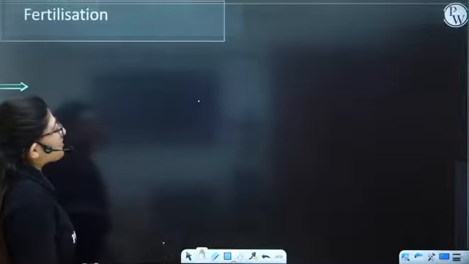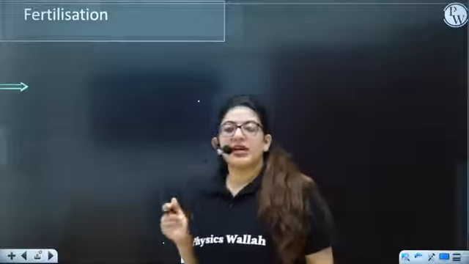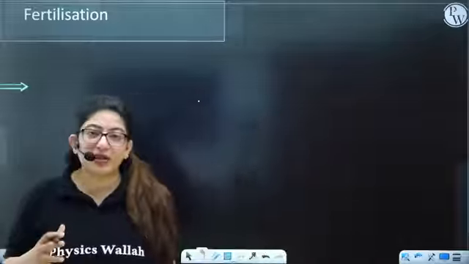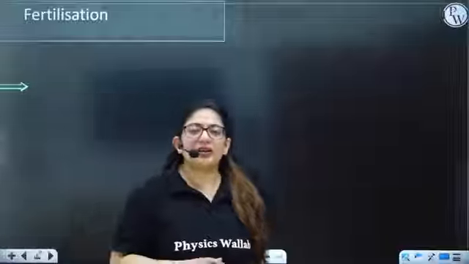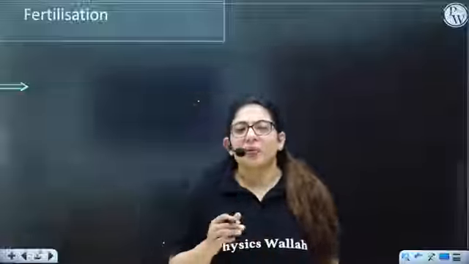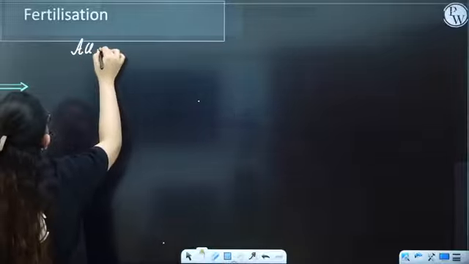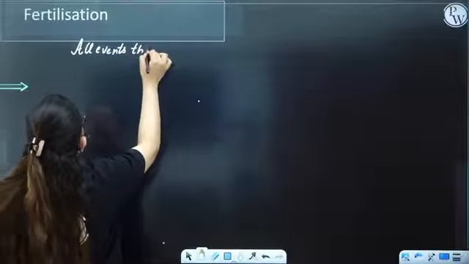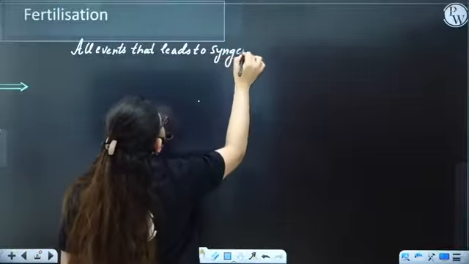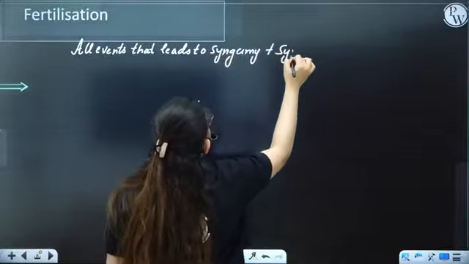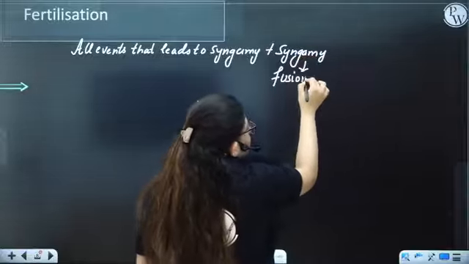Anyways, so fertilization. What's fertilization? You must have learned that fertilization is fusion of gametes. Then what's syngamy? Fusion of gametes. But if I tell you what is fertilization, it is not only the syngamy, but it contains syngamy plus all the events that lead to syngamy. So fertilization includes all events that lead to syngamy, plus the syngamy. Okay. Now, what's the syngamy? Fusion of gametes.